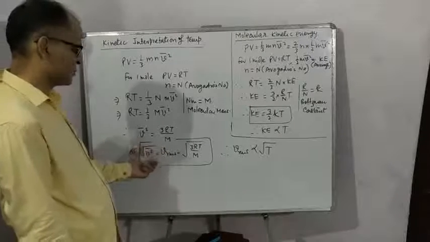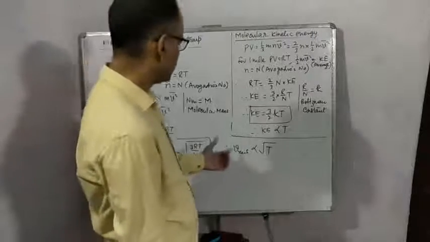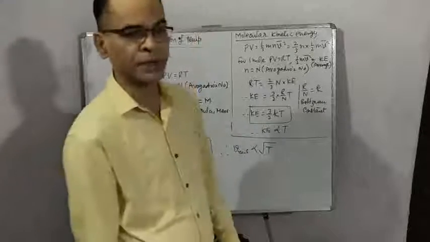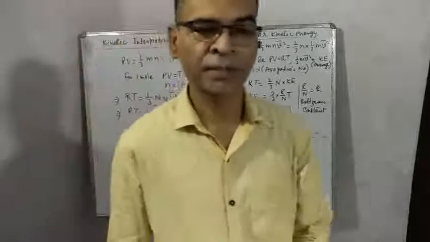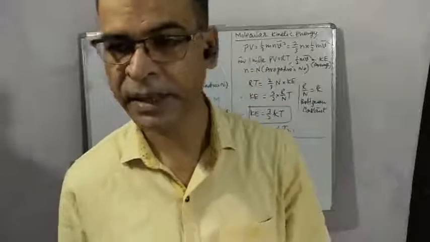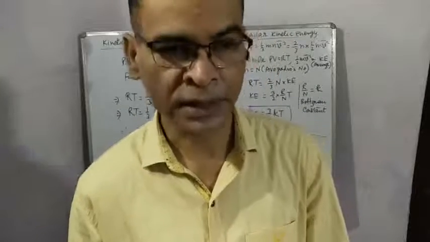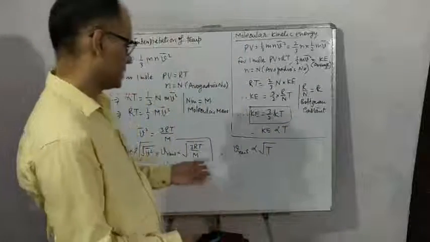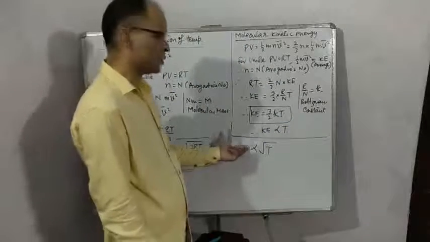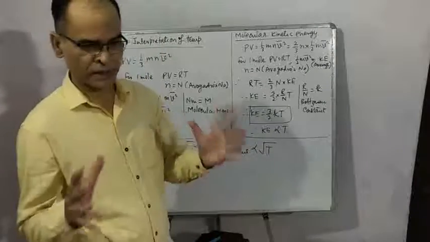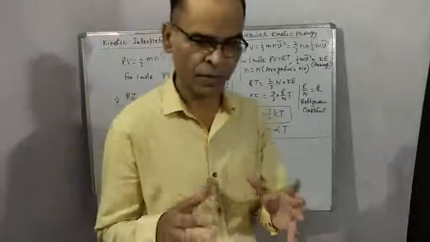From this expression we can conclude that Vrms is directly proportional to the root of absolute temperature. So its simple meaning is, as the temperature of a material increases, the effective speed of molecules of the material increases. So more the temperature, more the effective speed.